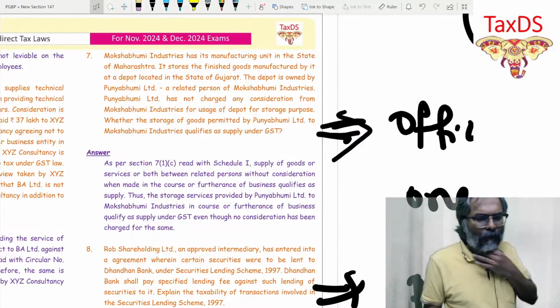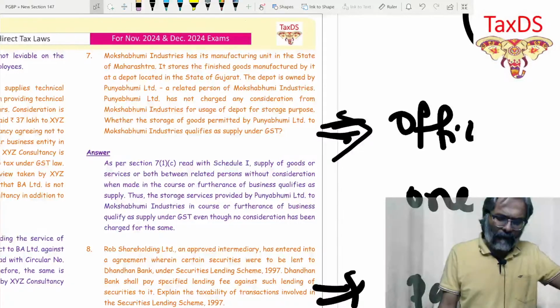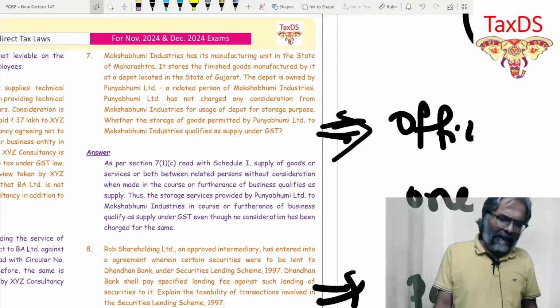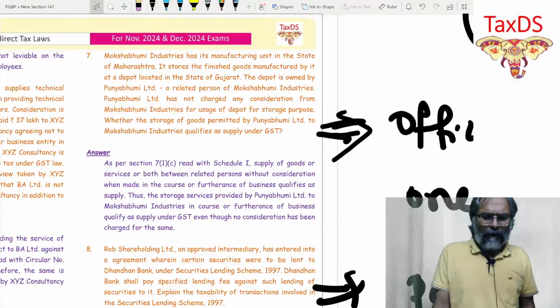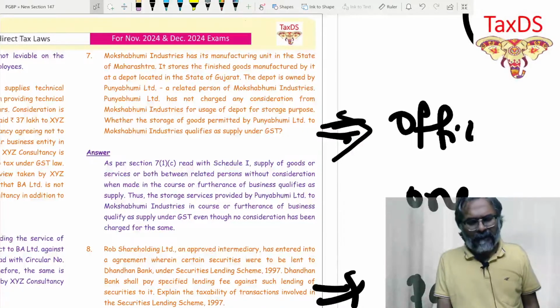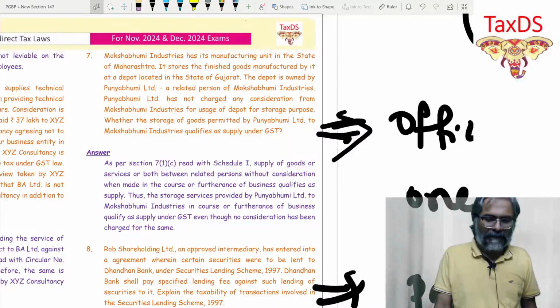The depot is owned by Punya Bhumi Limited, a related person of Moksha Bhumi Industries. Punya Bhumi Limited has not charged any consideration from Moksha Bhumi Industries for usage of the depot for storage purpose. Whether the storage of goods permitted by Punya Bhumi Limited to Moksha Bhumi Industries qualifies as supply under